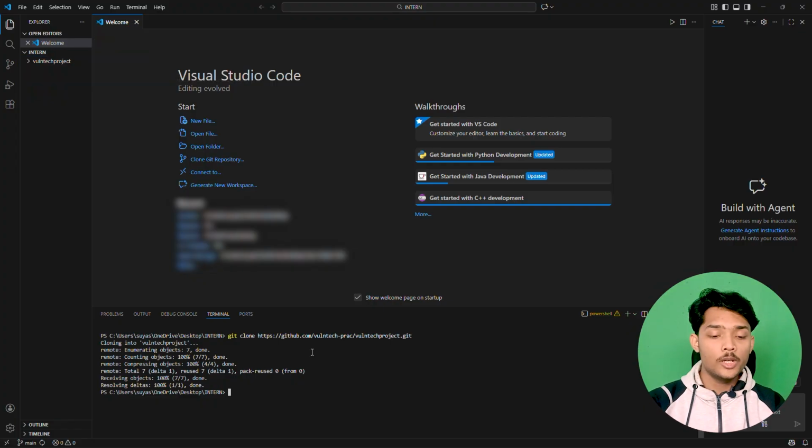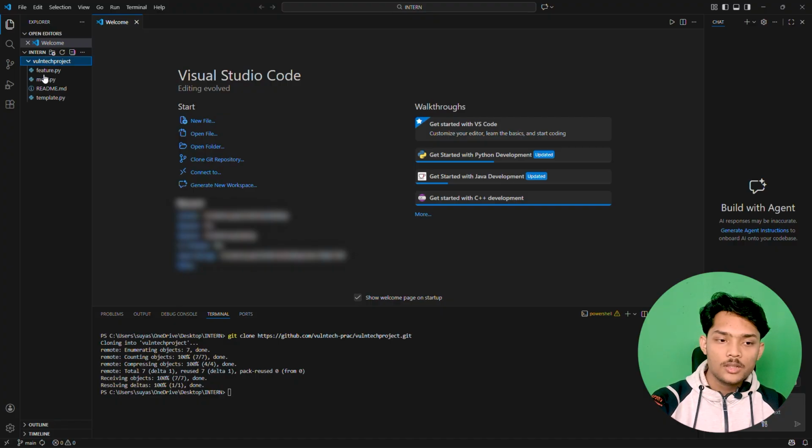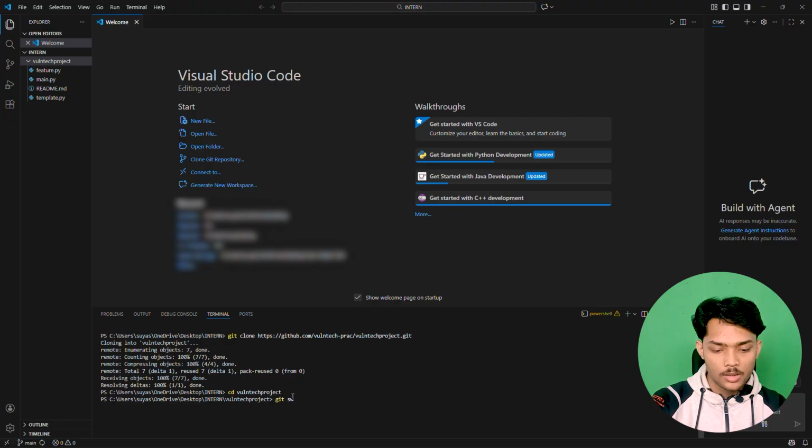Now after you have successfully cloned the Git repository on your system, you have to create a new branch. You don't have to do anything on the main branch. So first go to the Volunteer project directory that we have created with the cd command, and now we are on this directory. Now just type git switch -c, which will switch us directly after making the new branch. We will create the branch new, and once we hit enter, you can see we have switched to the new branch.